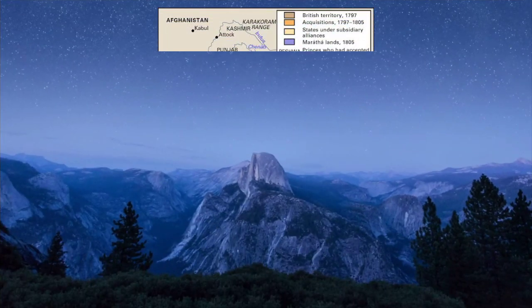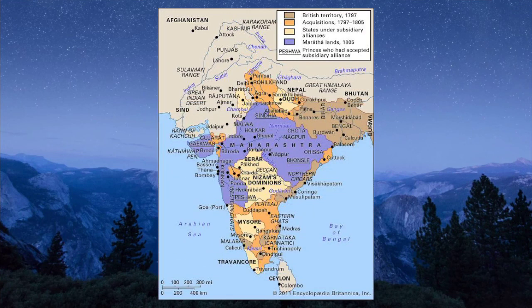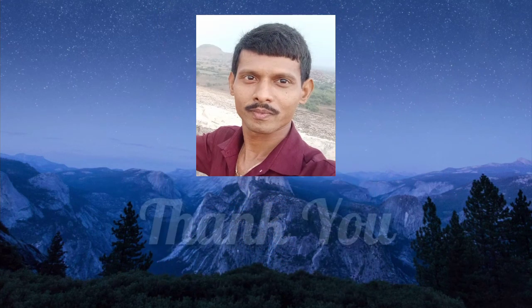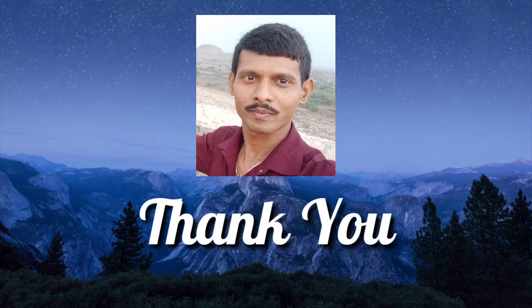Later, Mysore, Audh, Tanjavur, Maratha, Pune, Berar, Gwalior, and other states entered this agreement. So in this map you can see the places, the Indian states.